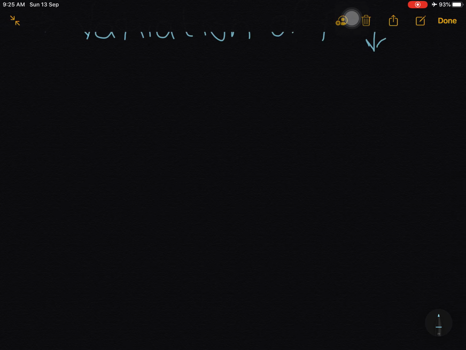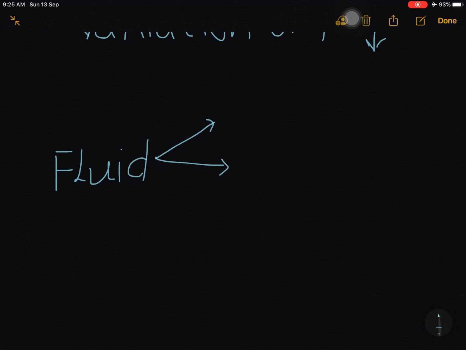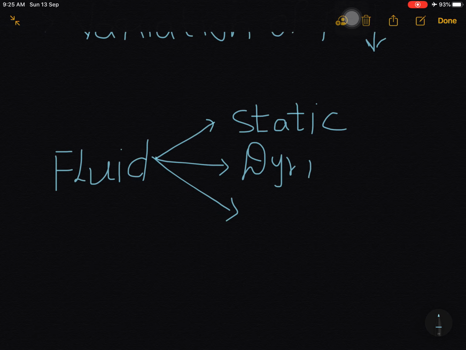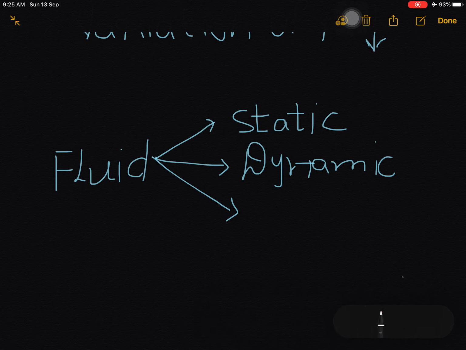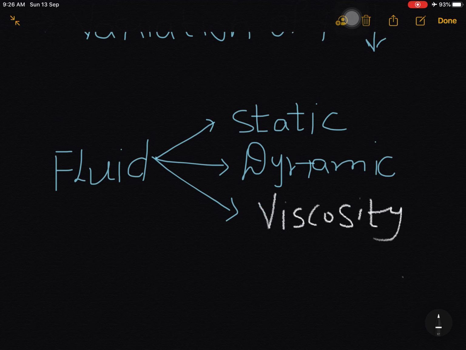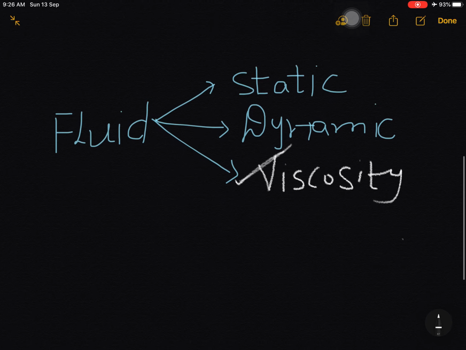In this chapter mainly we are going to discuss fluids in three parts. Okay, first one is static fluid, second one is dynamic fluid, and third one is viscosity. This is very important, viscosity, so that I have written with another color.